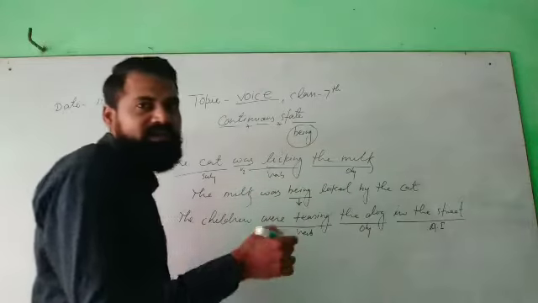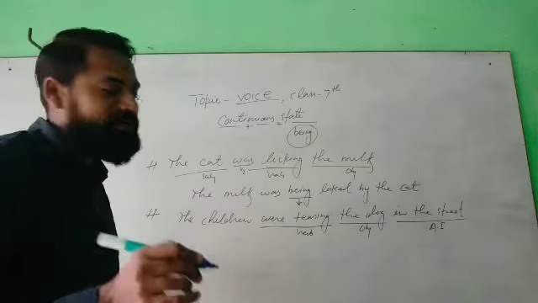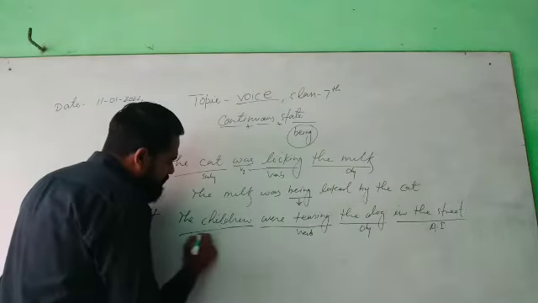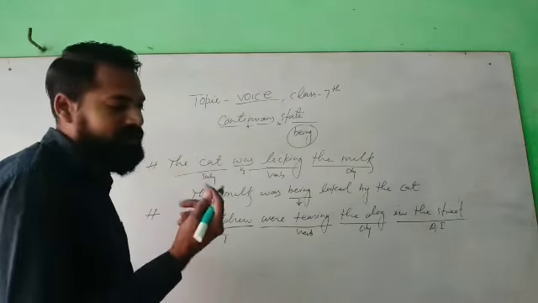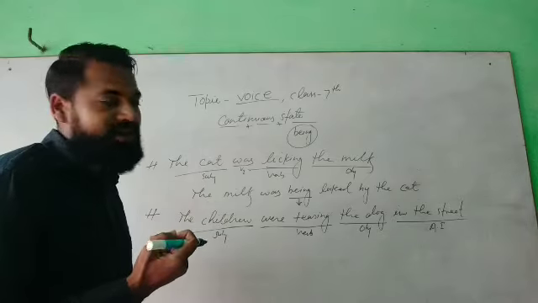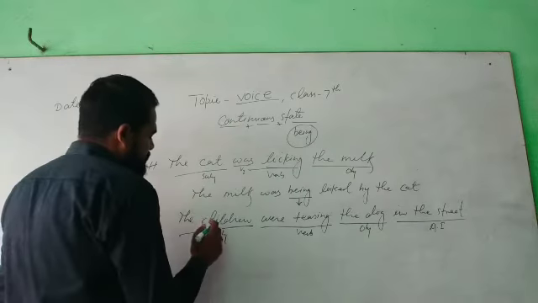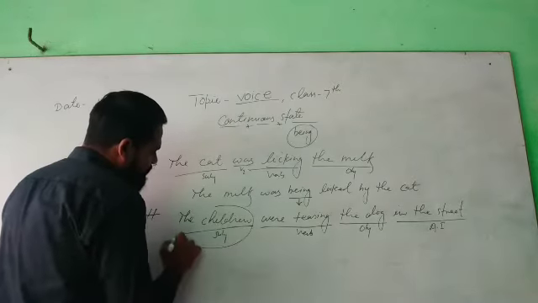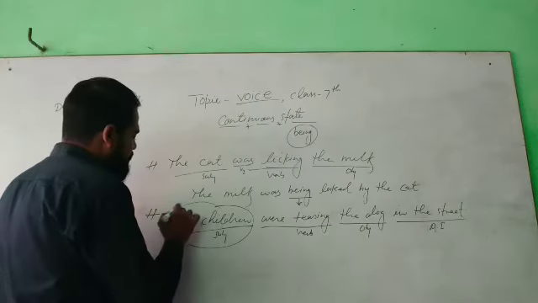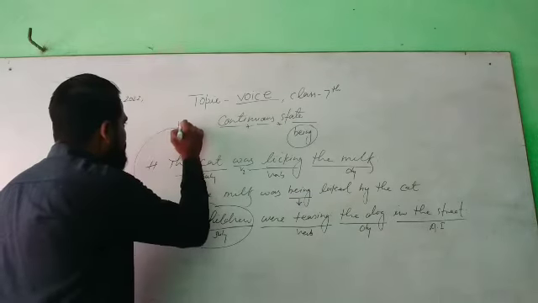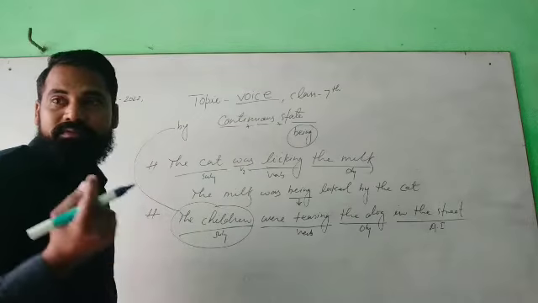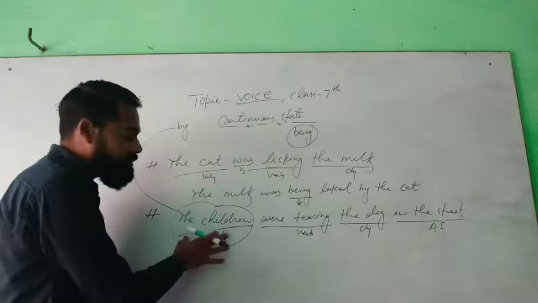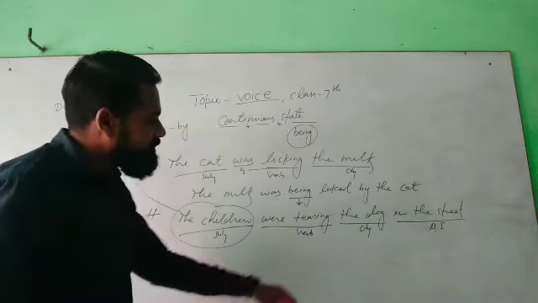You have nothing to do with the additional information while changing from active to passive voice. And this is your subject. Students, in most of the cases while changing from active to passive voice, if the subject is the doer, always write by. Okay? Always write by if the subject is your doer. So let us see the examples of this sentence.